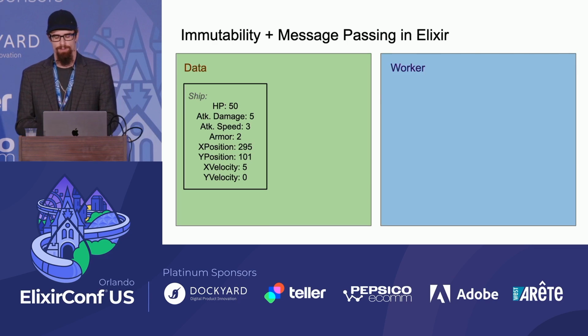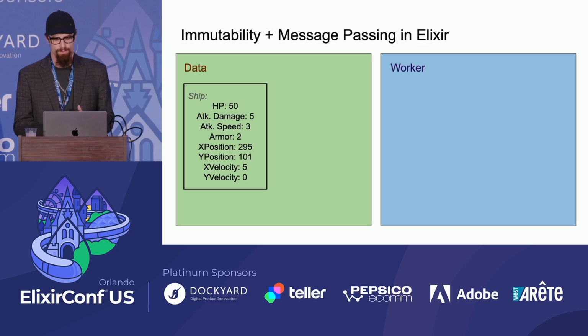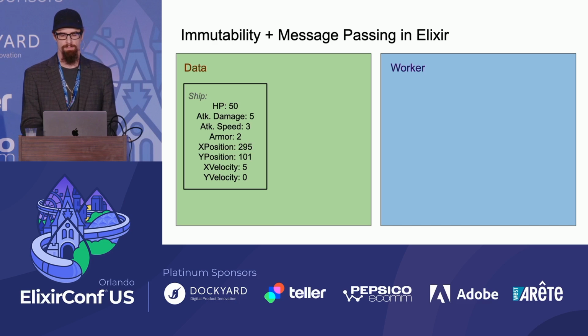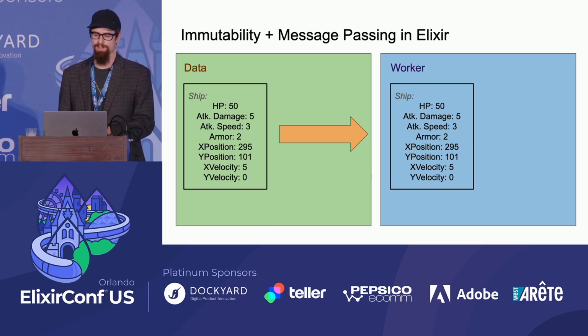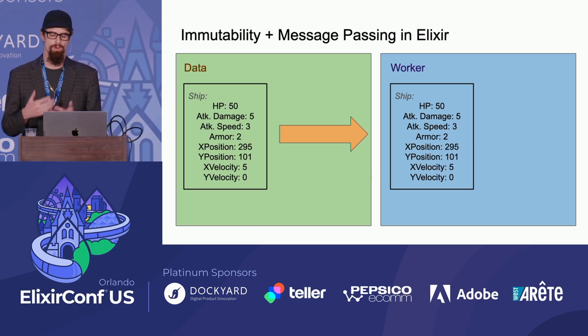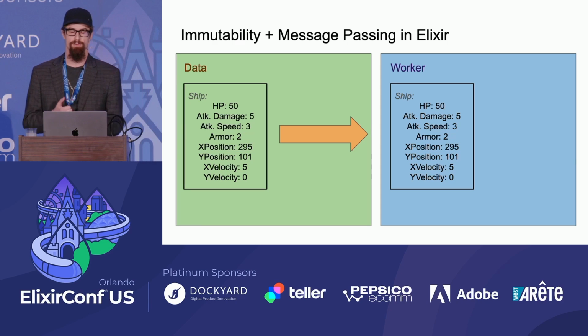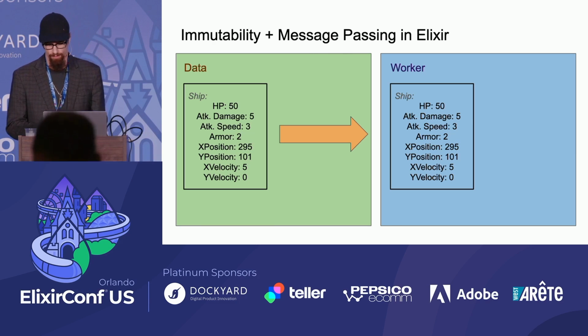So we're going to have a worker process to handle this. The first thing that we need to do is copy the ship into the worker process. This is because processes in Elixir are isolated, and so one process isn't going to be able to read the memory of another process. So we copy the ship data from the data layer process into the memory heap of the worker process.